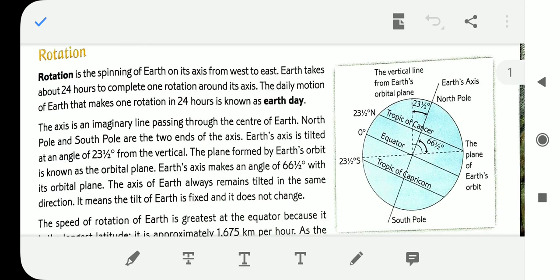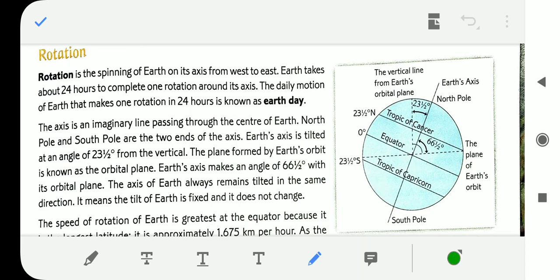So this is the axis, this line is known as the axis, making a 23.5-degree angle. Based on this line, the Earth's axis, the Earth rotates.